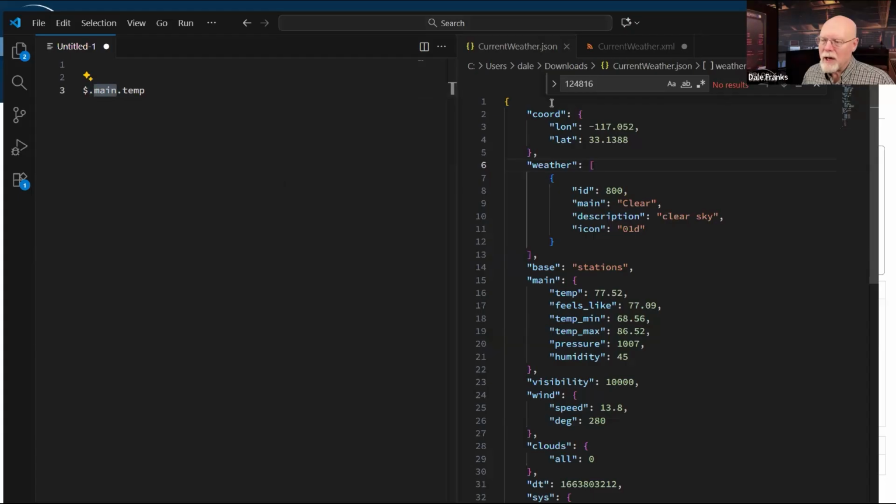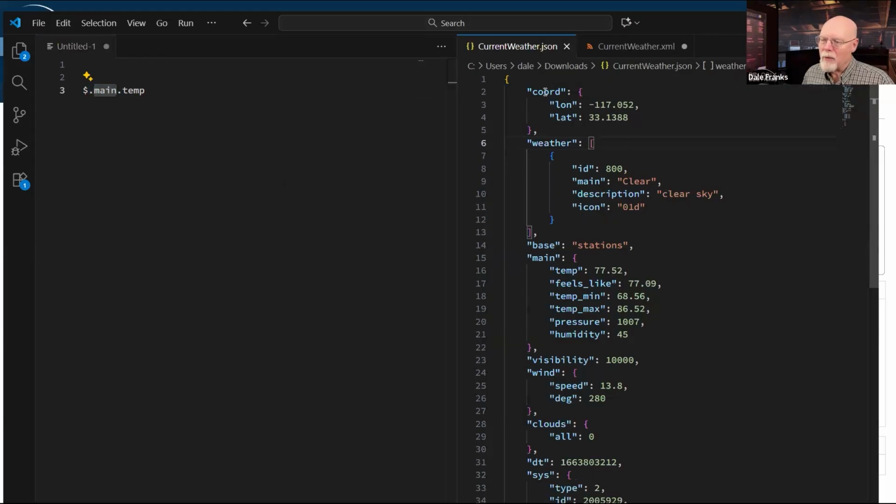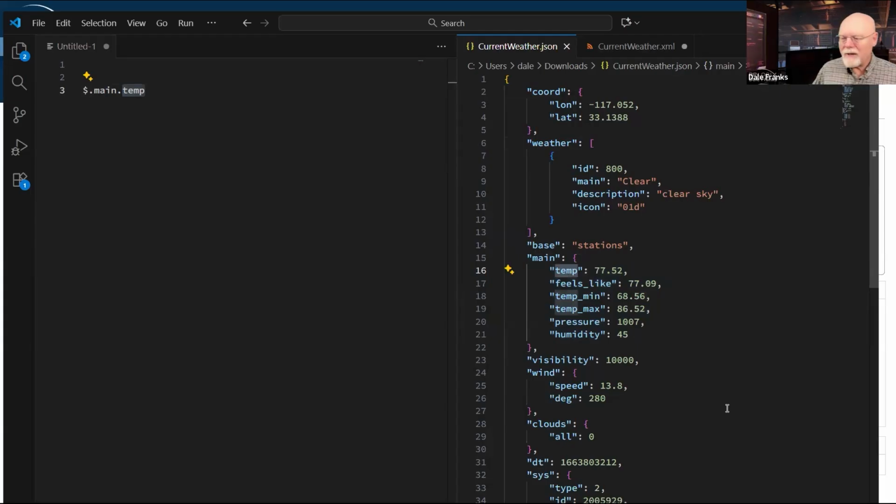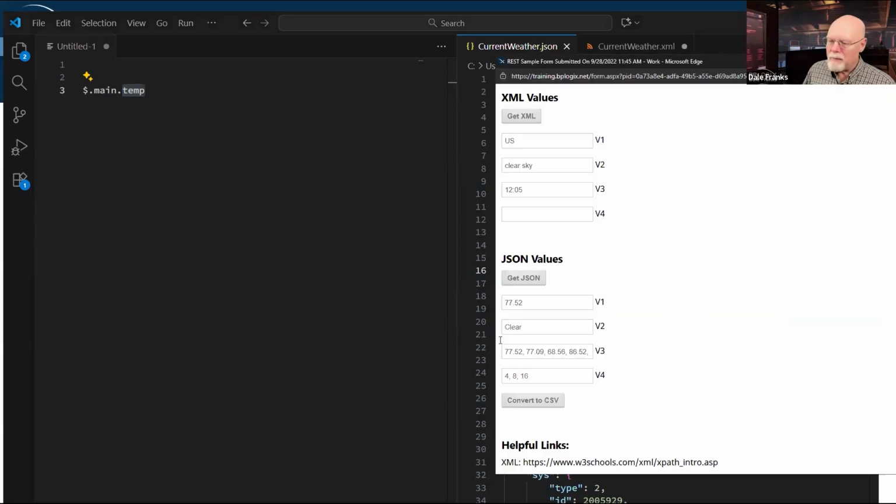So let's look at our JSON on the right side here. So coord, weather, base, main. There we go. So that's where I am. And then I have another dot, which tells me I'm going somewhere inside this node here, temp. So $.main.temp should return 77.52. And indeed, on our form, that is what gets returned.